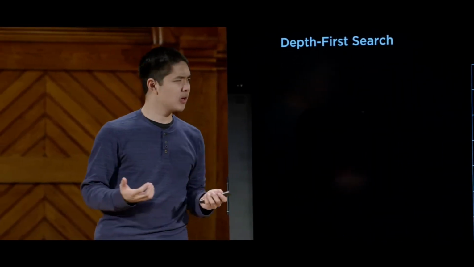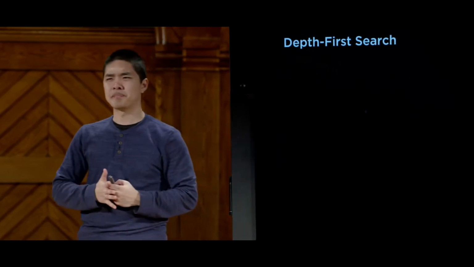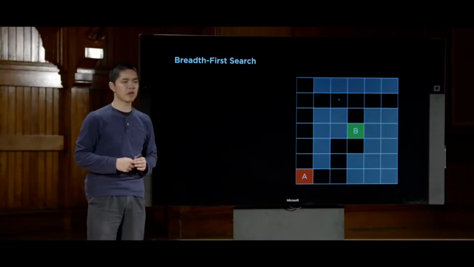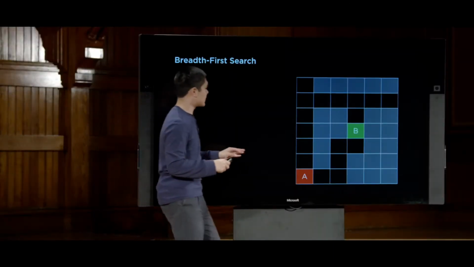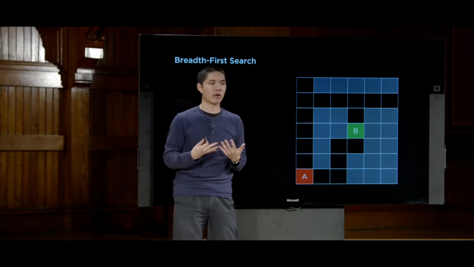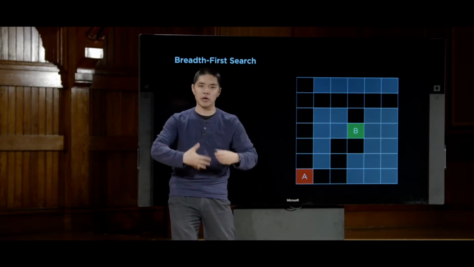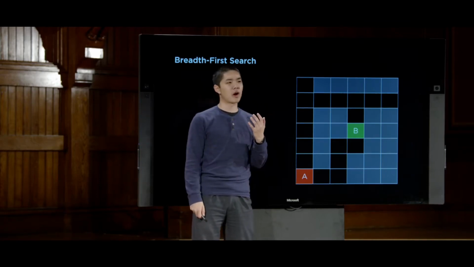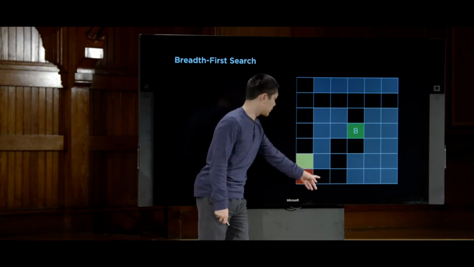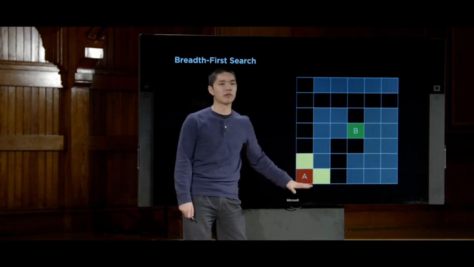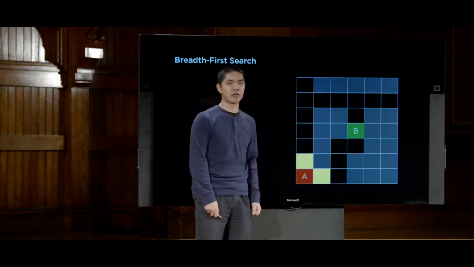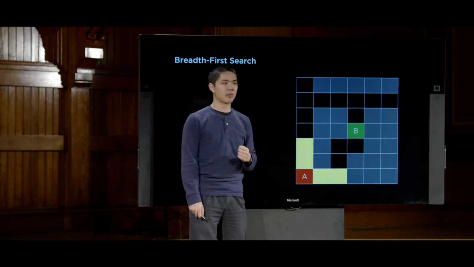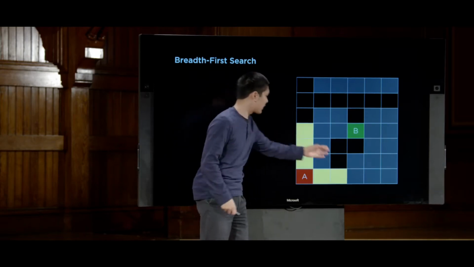So if that's DFS, depth first search, how does BFS, or breadth first search, compare? How would it work in this particular situation? Well, the algorithm is going to look very different visually in terms of how BFS explores. Because BFS looks at shallower nodes first, the idea is that BFS will first look at all of the nodes that are one away from the initial state. Look here and look here, for example, just at the two nodes that are immediately next to this initial state. Then it'll explore nodes that are 2 away, looking at this state and that state, for example. Then it'll explore nodes that are 3 away, this state and that state.